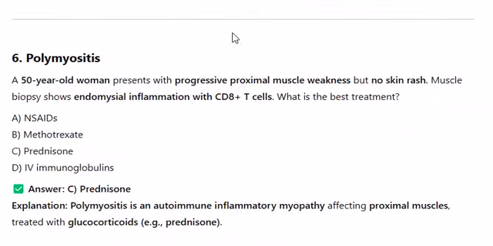6. Polymyositis. A 50-year-old woman presents with progressive proximal muscle weakness, but no skin rash. Muscle biopsy shows endomysial inflammation with CD8 plus T cells. What is the best treatment? A. NSAIDs. B. Methotrexate. C. Prednisone. D. IV immunoglobulins. Explanation: Polymyositis is an autoimmune inflammatory myopathy affecting proximal muscles, treated with glucocorticoids, e.g. prednisone.